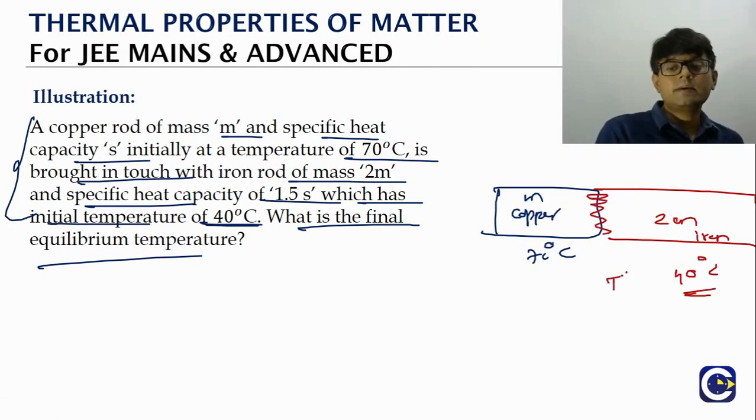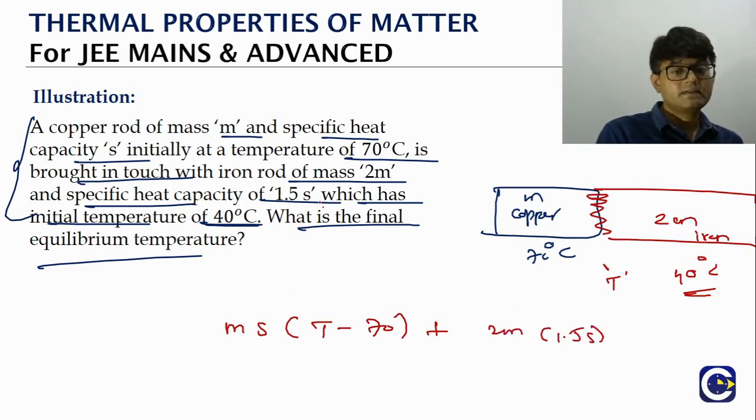Let us say the equilibrium temperature is T. For copper, what is the heat change? Mass into specific heat into temperature change. The final temperature is T minus the initial 70. Plus, for the iron, the mass is 2m and the specific heat capacity is 1.5 into S. Delta T is the temperature change.